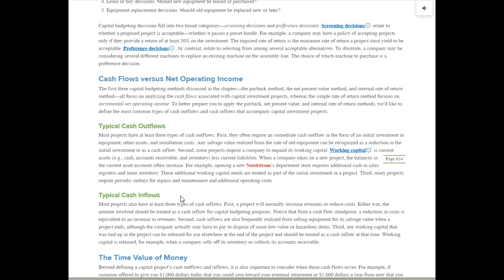We're looking for the cost of the building or the equipment that we're thinking about purchasing. And then cash inflows will be actual increased revenues coming in the door, or it could be reduced cost. So we're going to treat both of those the same, whether it's additional cash revenue coming in the door or cost savings where we don't have to pay cash out the door. Both of those will be treated as cash inflows.